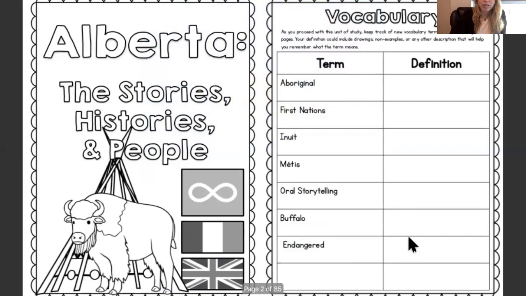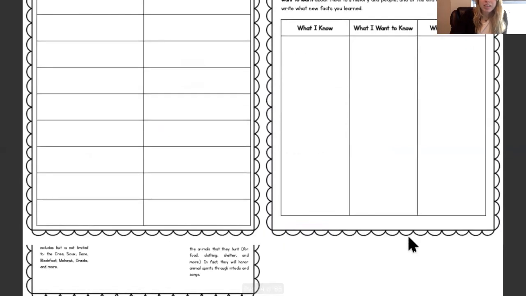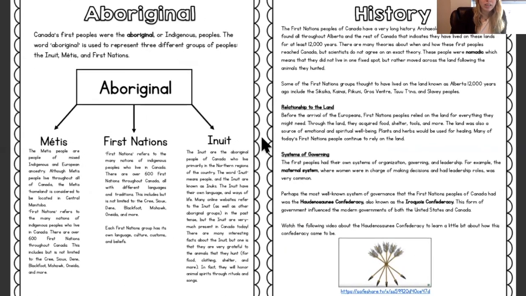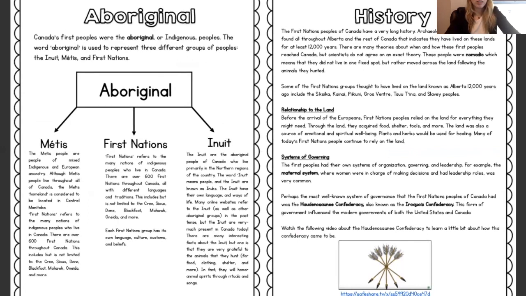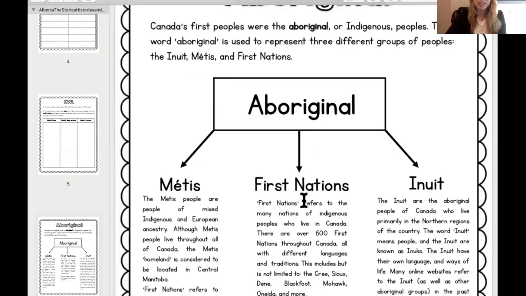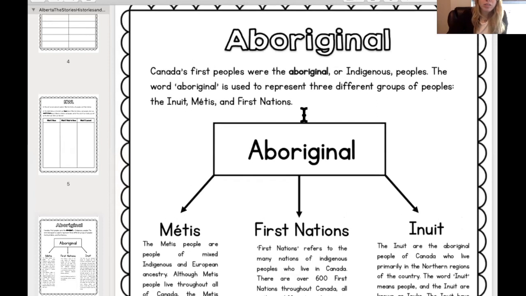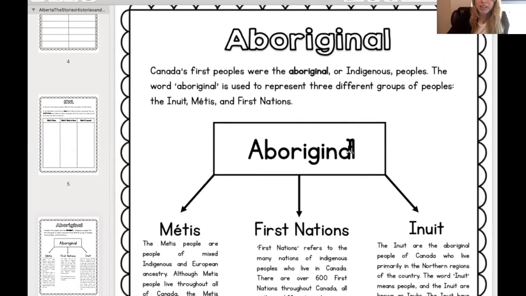let's just go down. We've done these pages. We are on to this page right here. I'm just gonna fix this view a little bit so it's easier to see. So the first word on this page that is important is Aboriginal.